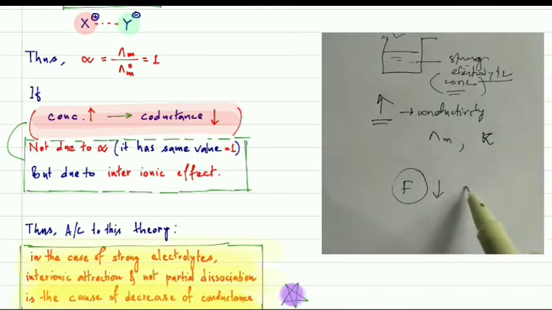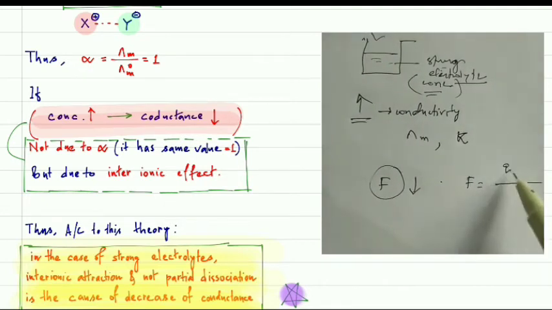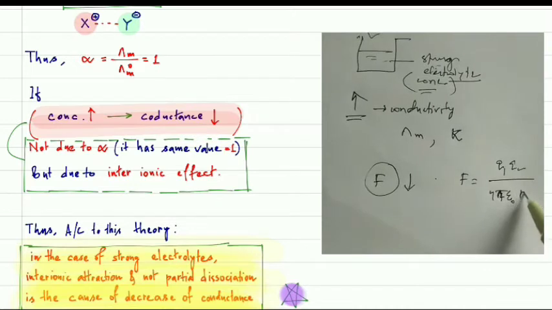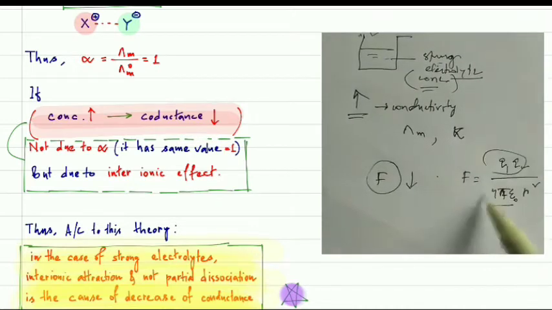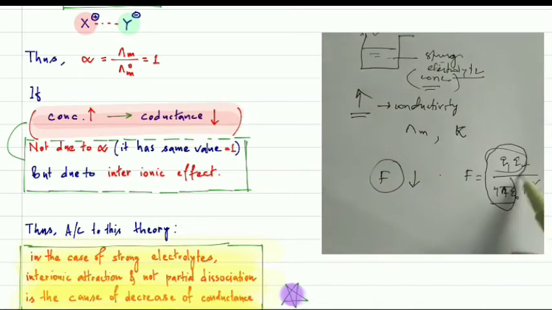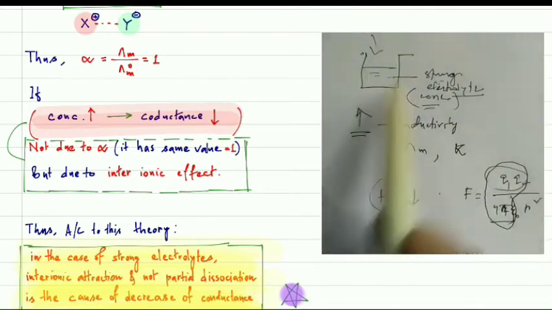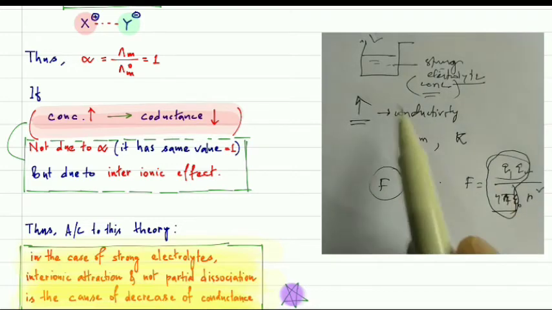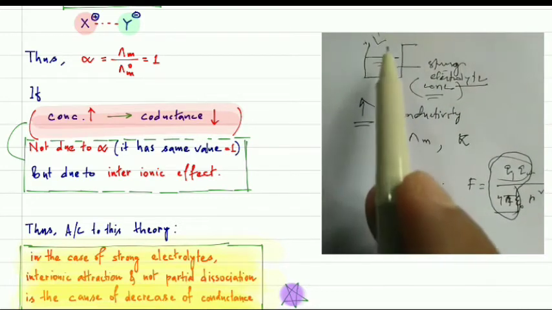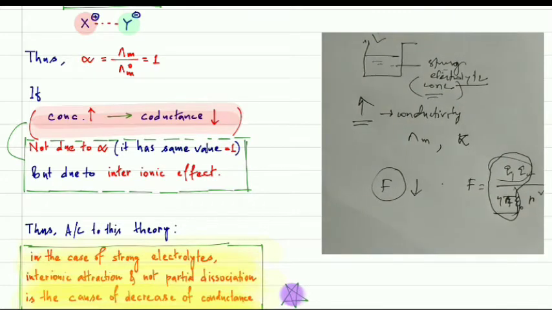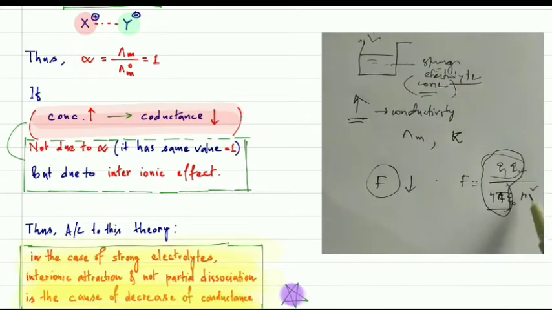Because F depends upon q1 q2 over 4 pi epsilon naught r squared. But here all the parts are constant for a particular electrolyte, because epsilon naught is also constant for that particular solution, because epsilon depends upon the solvent, but the solvent is the same, so it will be constant, but it will depend upon r.